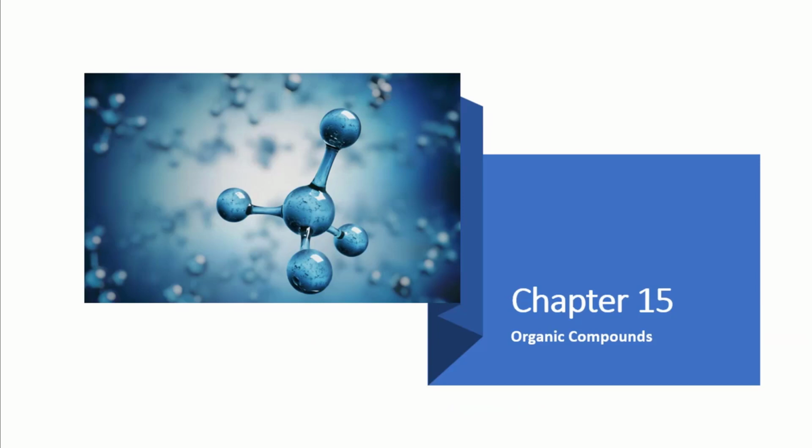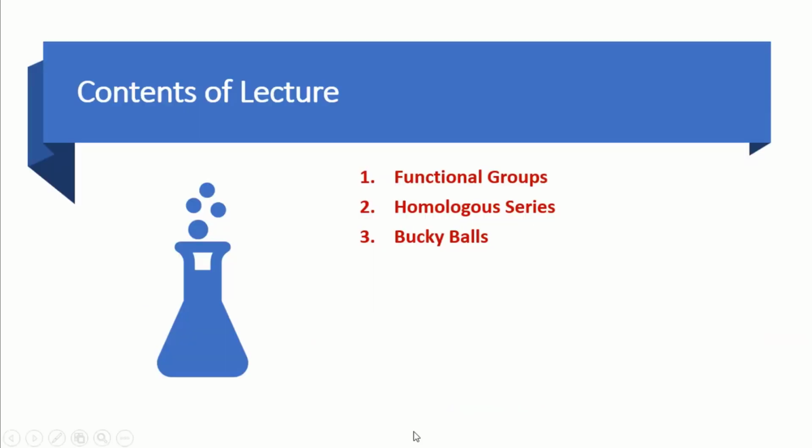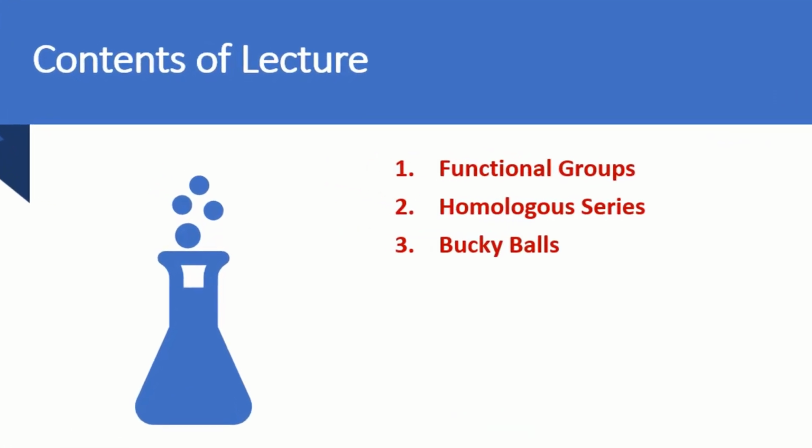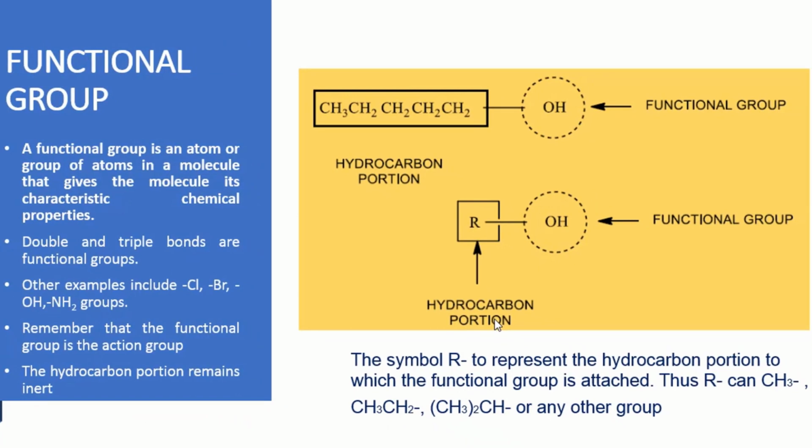Dear students, today we are going to discuss the second lecture of chapter 15, which is about organic compounds. In my talk, I will discuss three topics. The first and most important is functional groups, then I will discuss homologous series, and at the end, we will discuss the allotropic form of carbon, which is the buckyballs. So first, the functional groups.